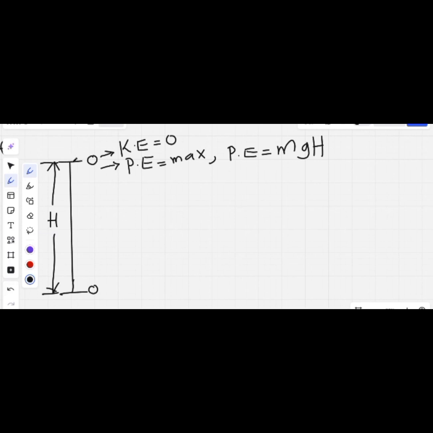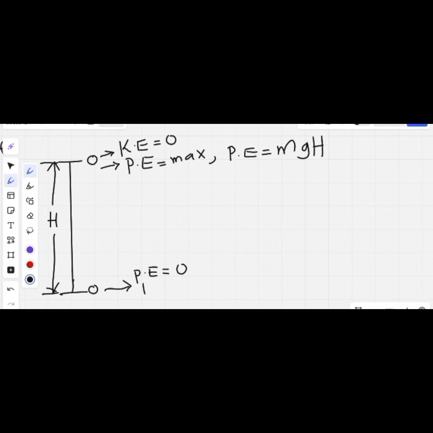Yeah. Alright. Now on the ground, at this point, the potential energy is zero because there is no height. Gravitational potential energy talks about height above the ground. So in the case where the body is just on the ground, the height is zero, which simply means that the potential energy has to be zero.